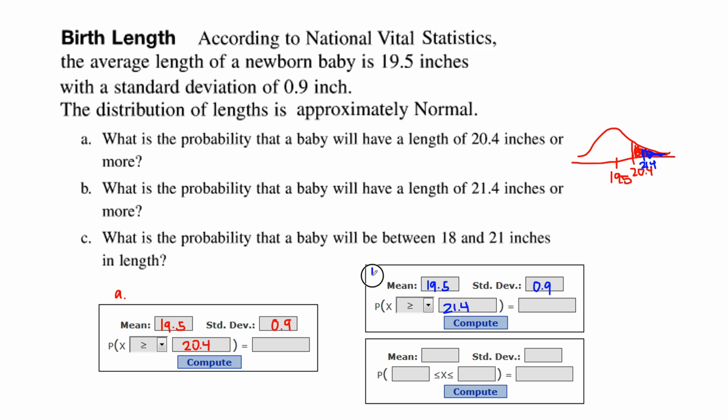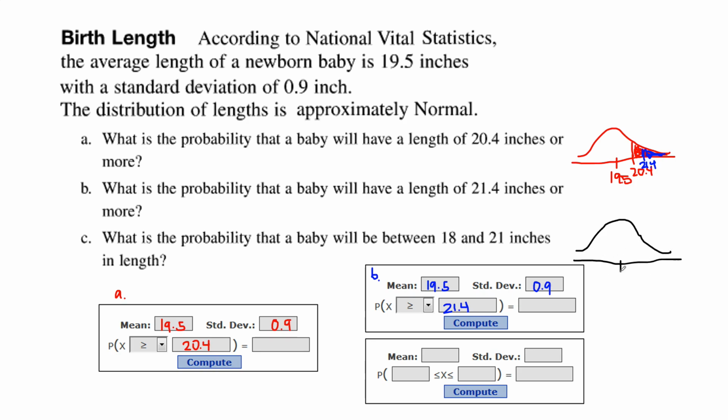Part C wants to know the probability that the baby will be between 18 and 21 inches. Let me draw a whole new picture for that. Let's just use black. So here's my normal curve.